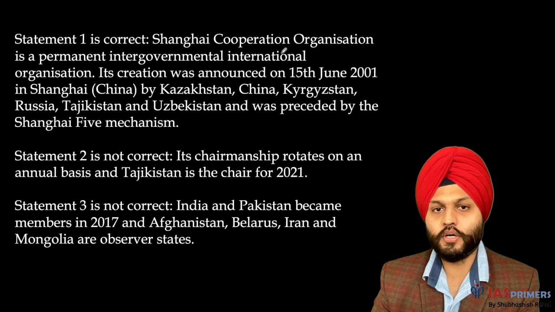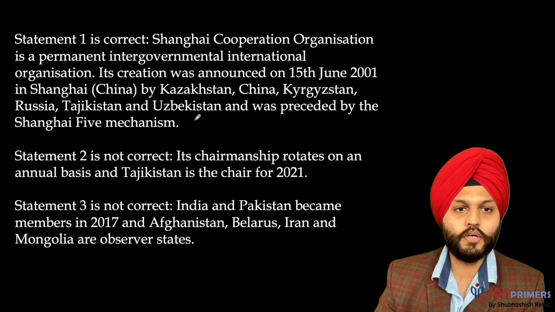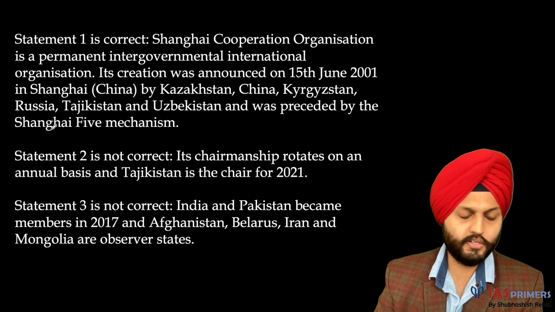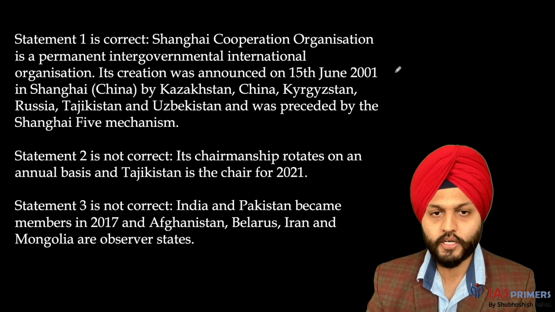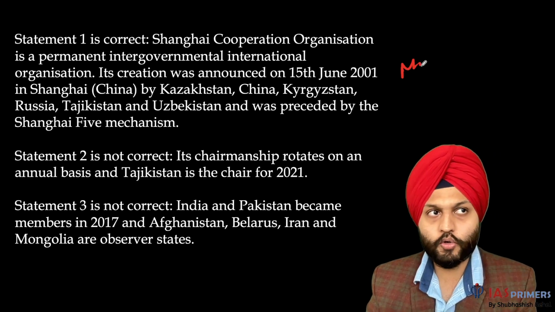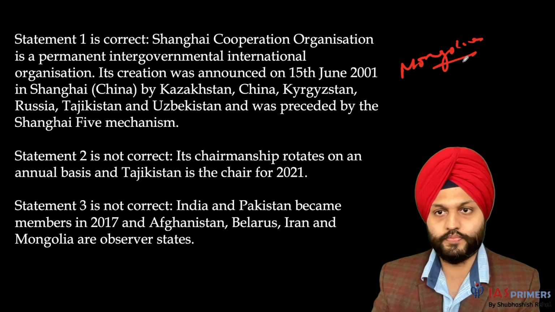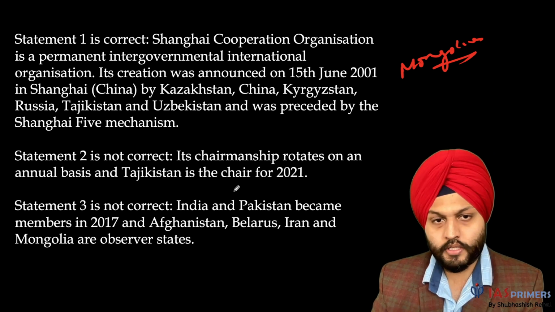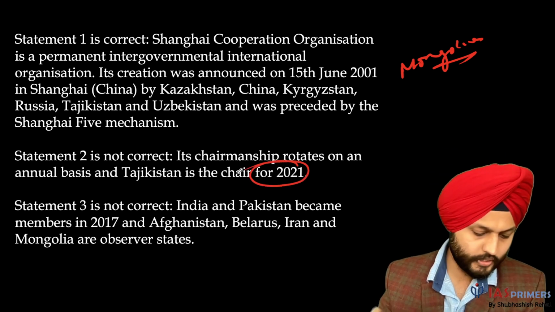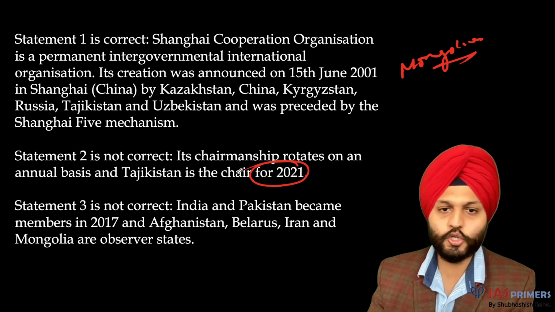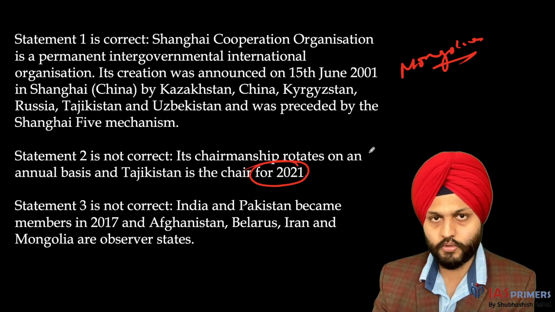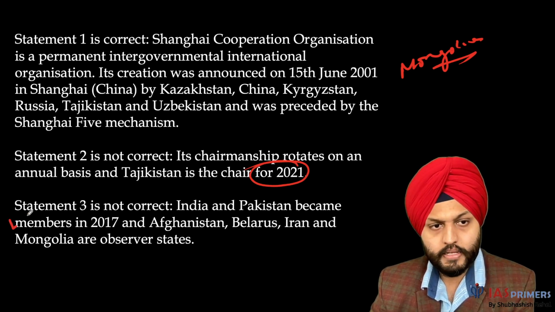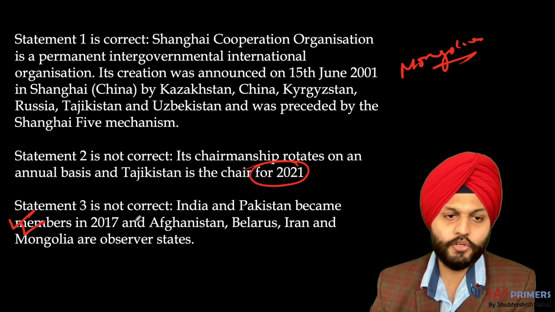Fine. So SCO members, you should know. India and Pakistan both are members. Russia and the Central Asian countries are basically a part of it. Which one is not a part is what is important actually. I think Mongolia is not part of the SCO. Its chairmanship rotates on an annual basis, and Tajikistan is the chair for 2021. I think this is something we still need to work on, which is the present one, 2022. And for 2023, which country would it be? Statement 3 is obviously not correct.